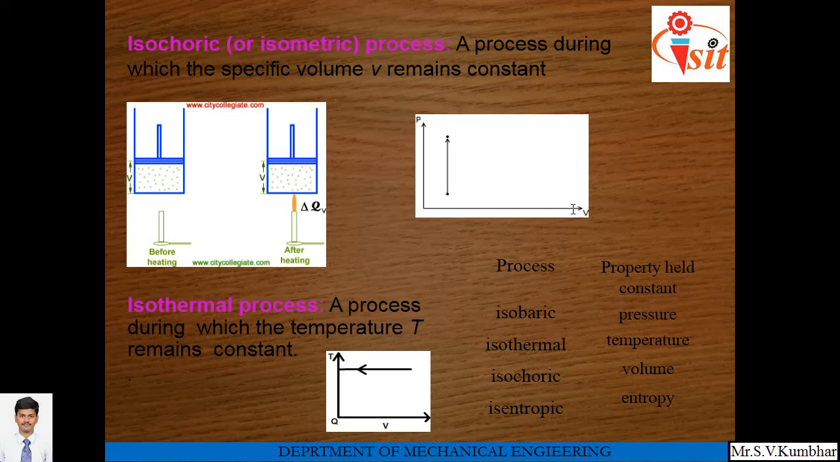An isothermal process is a process during which the temperature of the system remains constant. So on the TS diagram, temperature remains constant.